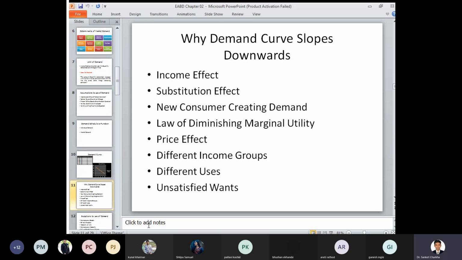New consumers creating demand. The new demand curve slopes downward because there is an additional number of new customers who are creating demand for your product. Now take the example of basmati rice. If basmati rice is available for rupees 200 per kg, and the price of basmati rice reduces to rupees 180 per kg, or comes down further to rupees 150 per kg, what will people do?